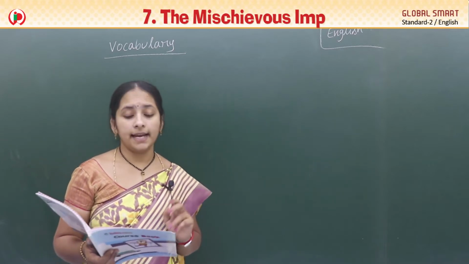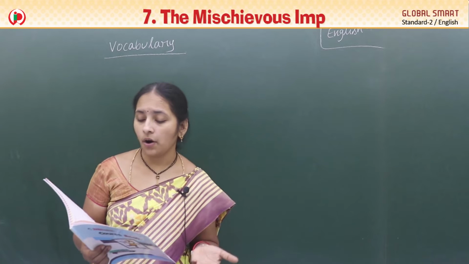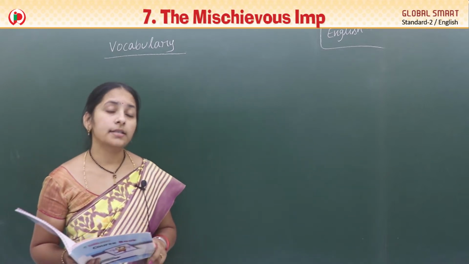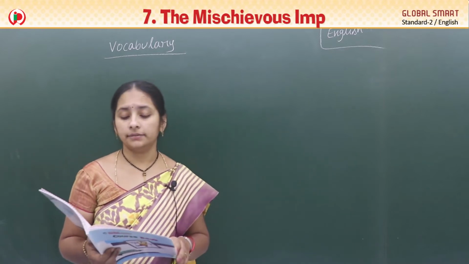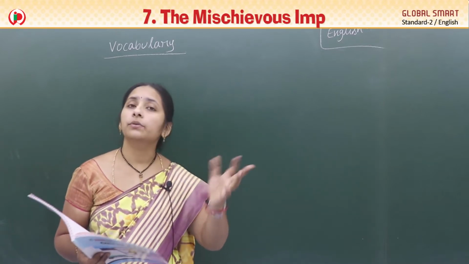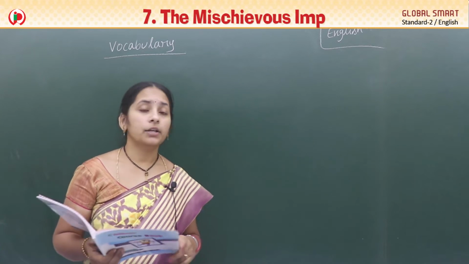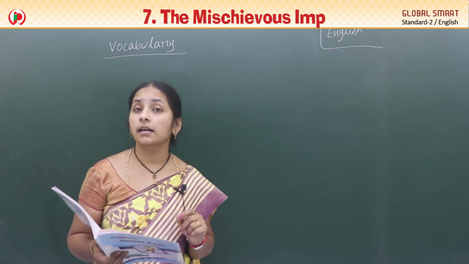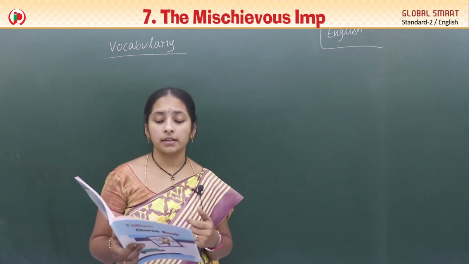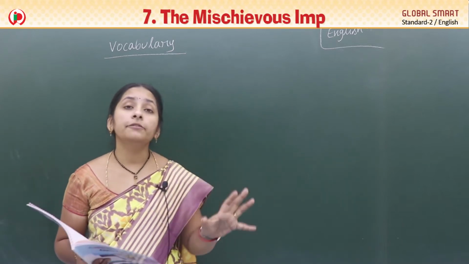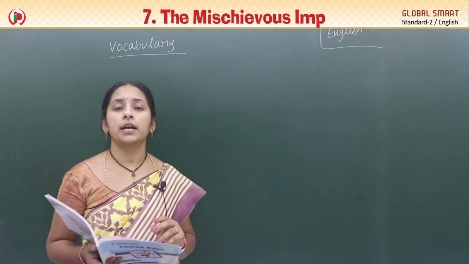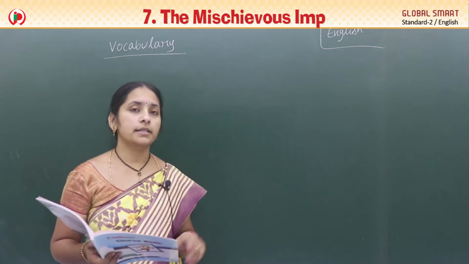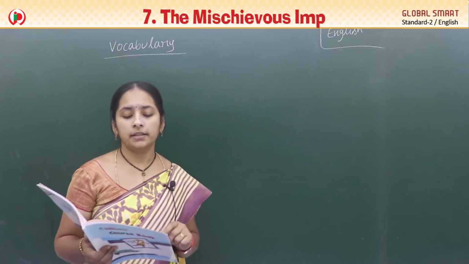Next one, wit's end. To be at a loss as to what's to be done. So we don't understand what to do, that we call wit's end. And commotion. What is the meaning of this? Commotion means a state of confusion and too much noise. That we call commotion.